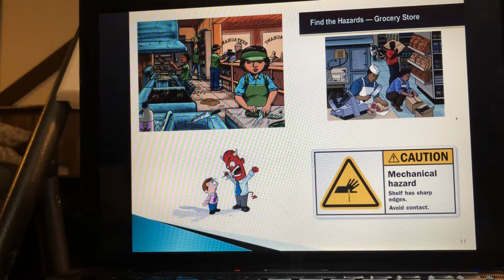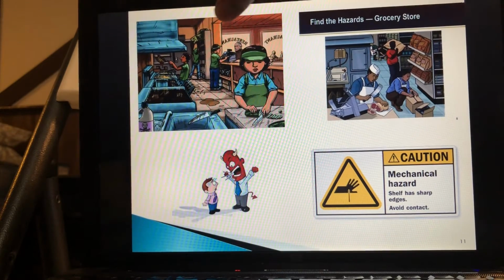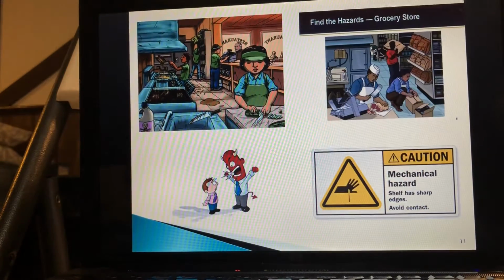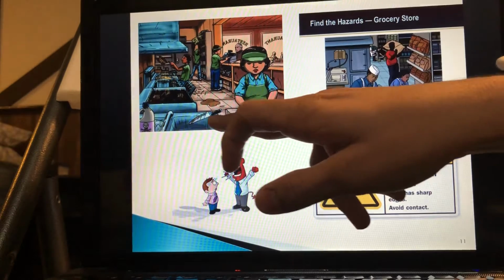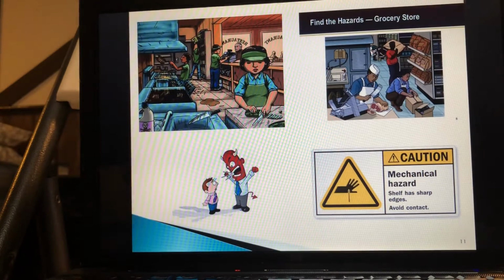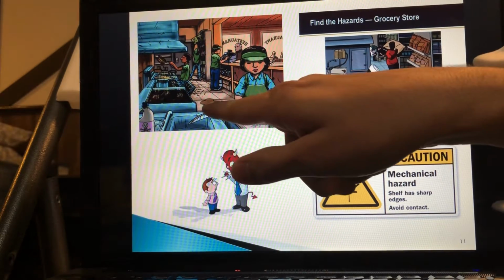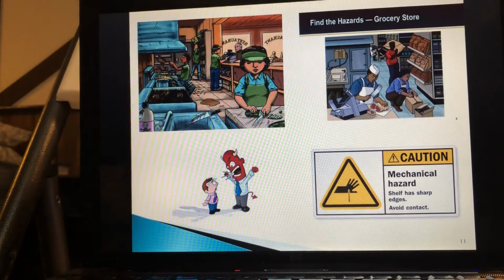Oh, you want to see how the hazards can be removed? Let's say in this picture, right? You can pretty much hang this knife somewhere like on a magnet. We have this magnet in our store. Not on the floor, that's pretty hazardous as well, but on the wall, where the knife would be hung through the magnet, right? So you can do that. And then this oil, you can remove it, you can clean it up.